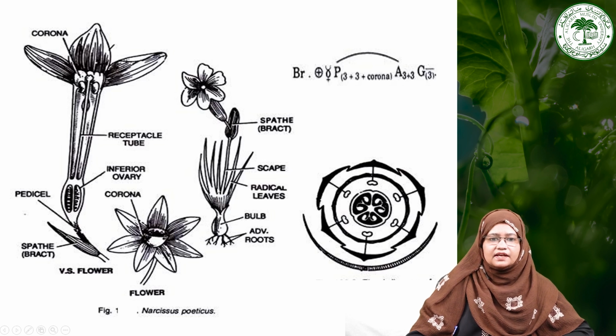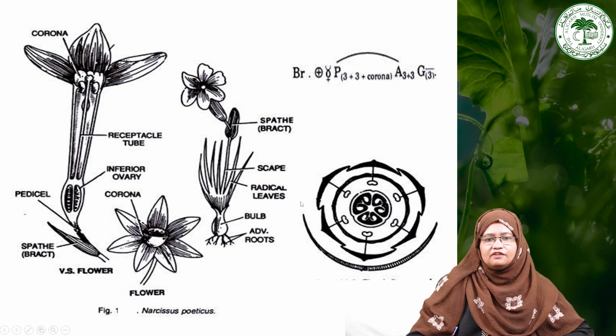As you can see, the plant has a bulb with adventitious roots, and these are the radical leaves, and these are the scapes arising from the radical leaves. You can see this flower is a single terminal solitary flower with a spathe.